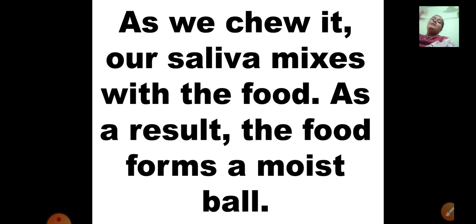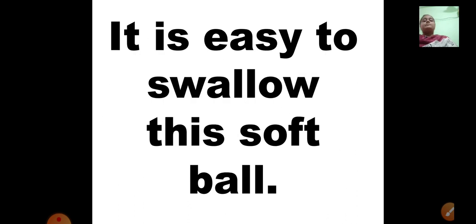Whenever we eat chapati, a dry food item, and we chew it, it mixes with our saliva, that is our spit, and it becomes soft and moist. And then it is easily transferred to the esophagus, to the stomach. It is easy to swallow the soft ball.